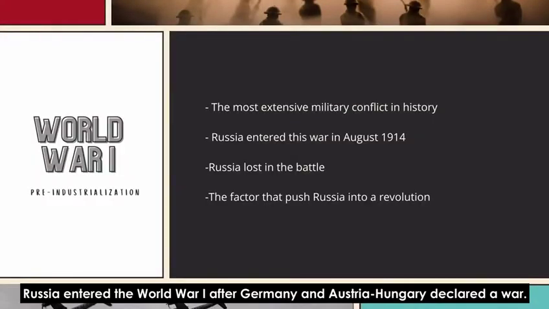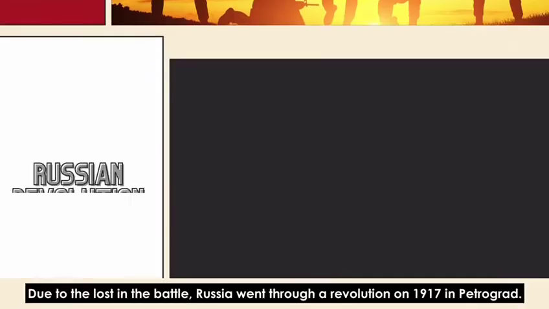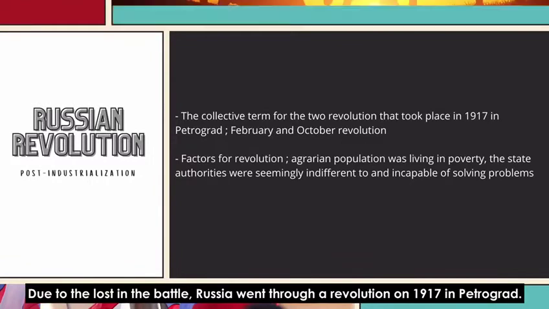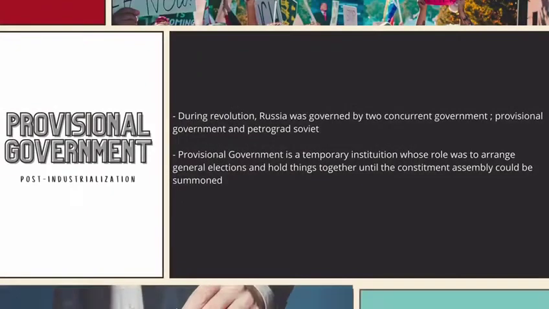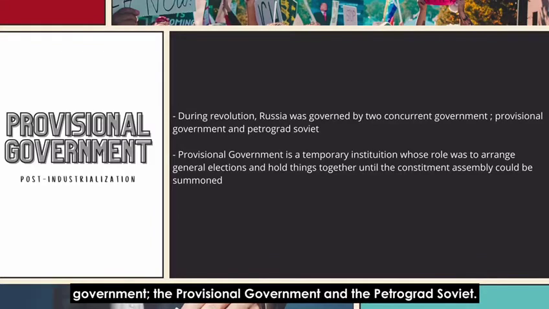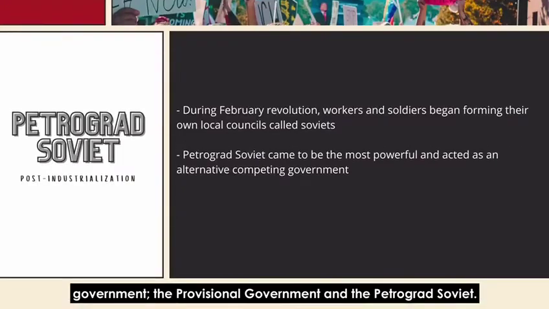Russia entered World War I after Germany and Austria-Hungary declared war. Due to the loss in the battle, Russia went through a revolution in 1917 in Petrograd. Between the February and October Revolution, Russia was controlled by two concurrent governments: the Provisional Government and the Petrograd Soviet.